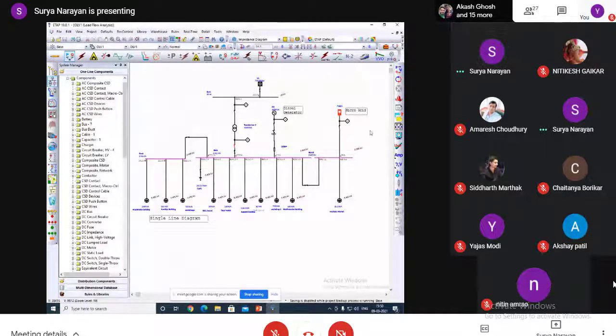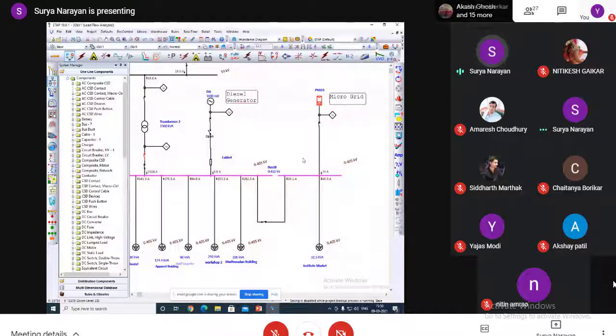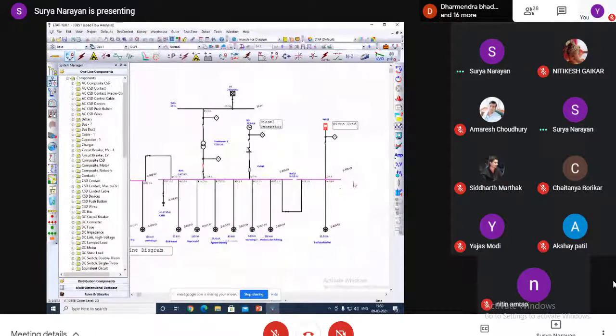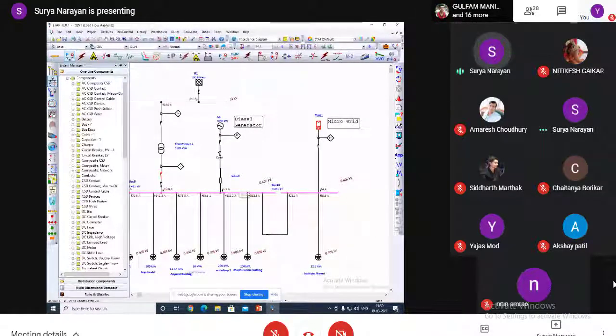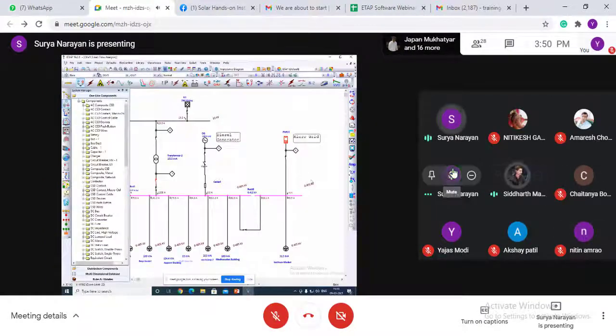Here you can see this PV microgrid system. This microgrid supplies power to the grid. It supplies 74 ampere to the system. It's a 500 kilowatt system. It is showing that this bus is operating at 405 volt. The rating is 415, but it is operating at 405 volt. It is showing the operating voltage.